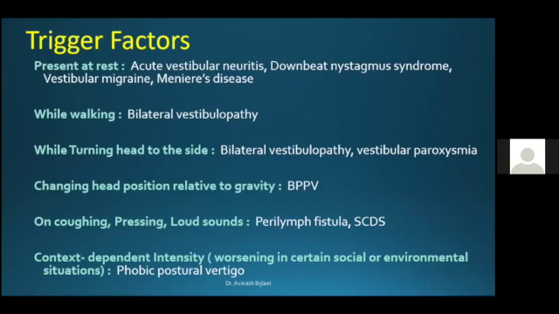Now, context-dependent intensity. Does it worsen in certain social or environmental situations? Does the patient have fear of heights? Is the patient scared to go to a supermarket? Does he feel much better at home as compared to going out? Is he shy to go out of home? Then you think in terms of phobic postural vertigo.